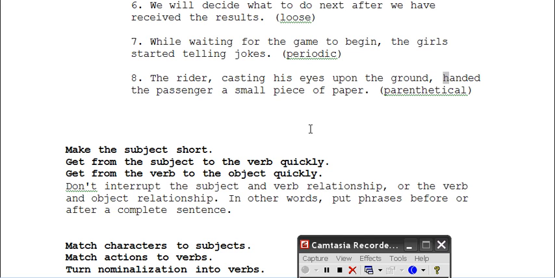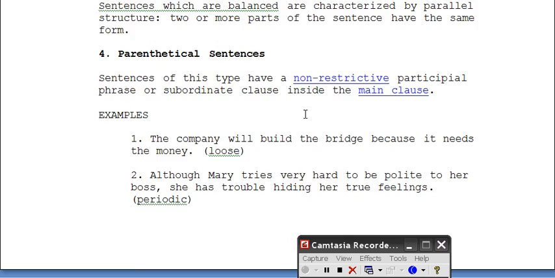And so that's when we get to our rules here. Or again, take them as suggestions rather than rules. That's how Joseph Williams talks about it. Make the subject short. The writer, very short subject. You can also make it longer than that, but you don't want it so long, obviously, that it becomes confusing to the reader. Get from the subject to the verb quickly. That is, you don't want a bunch of space between the subject and verb. And that's why parentheticals oftentimes are a bad idea, but sometimes they actually add cool variation and rhythm to your writing. Like I really like this example here.